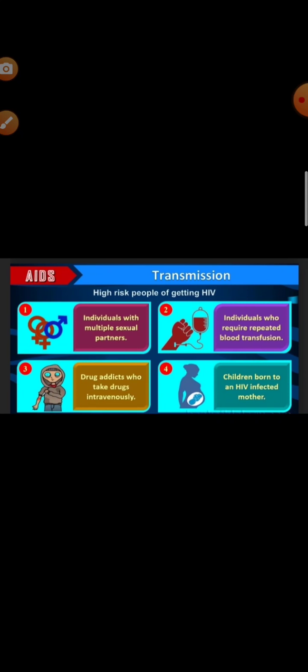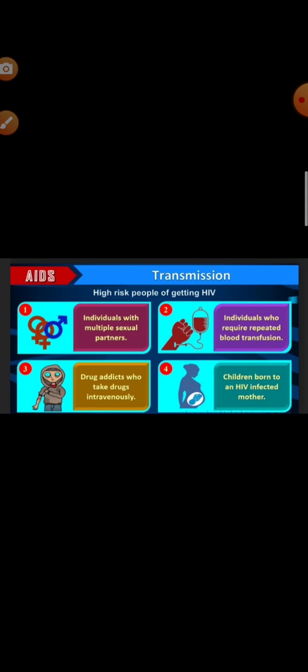Okay, who are the individuals at high risk of having this AIDS disease? Those who have multiple sex partners are in the high risk zone. Drug addicts taking drugs intravenously are also at high risk. Individuals who require repeated blood transfusions also have a high risk of having AIDS, and so do children born to an infected mother. Diagnosis of AIDS is done by the ELISA test.